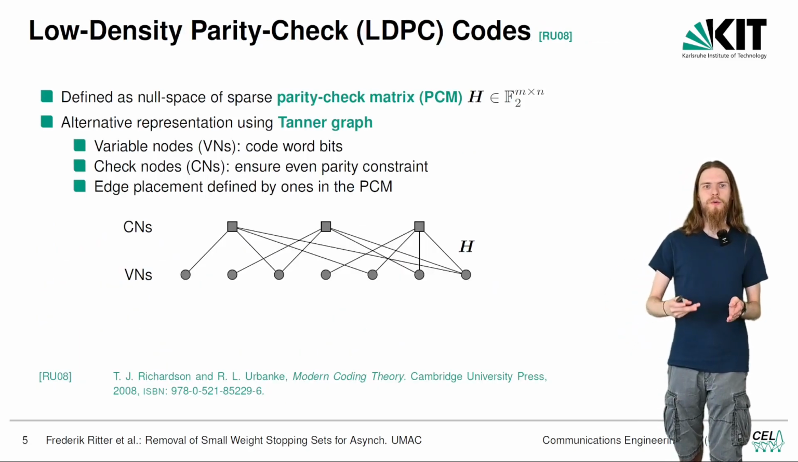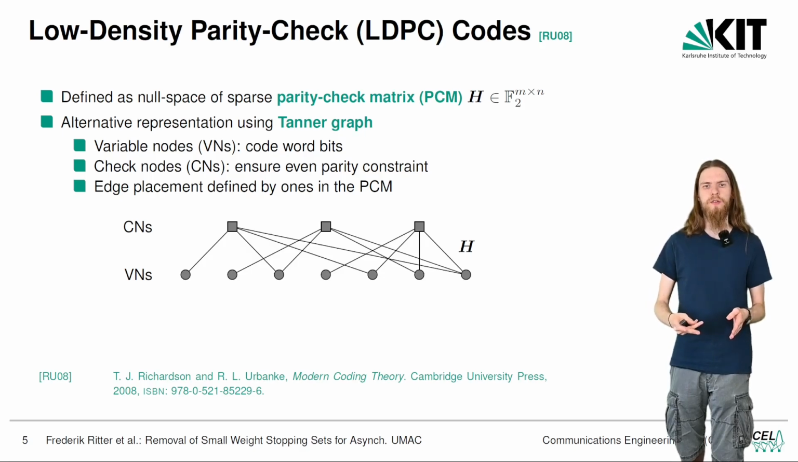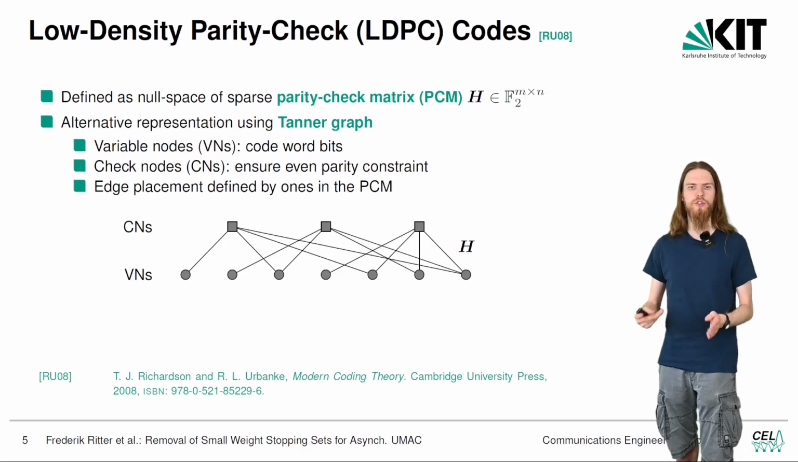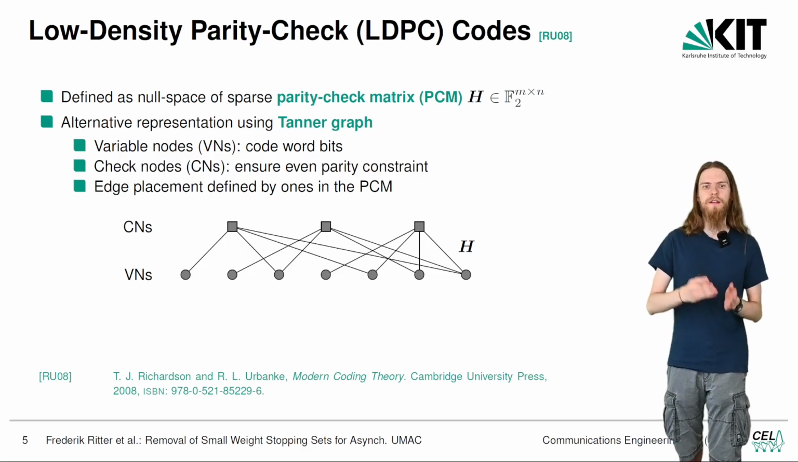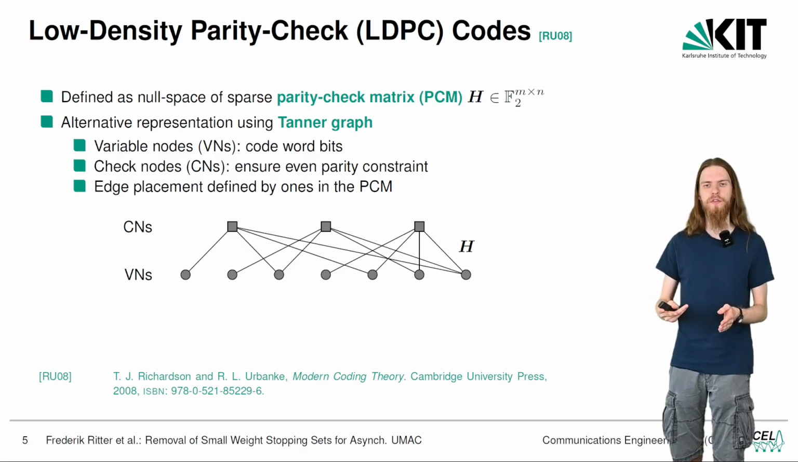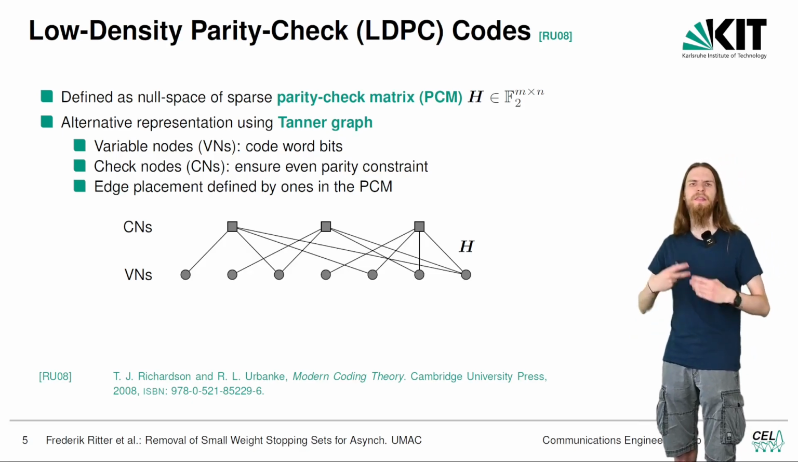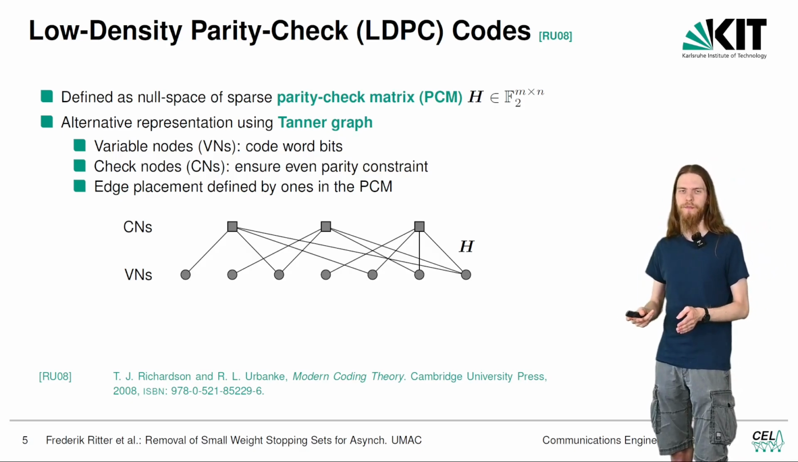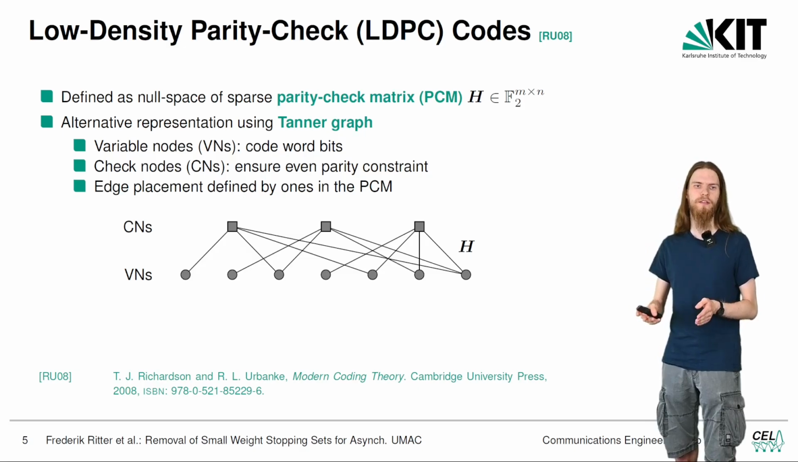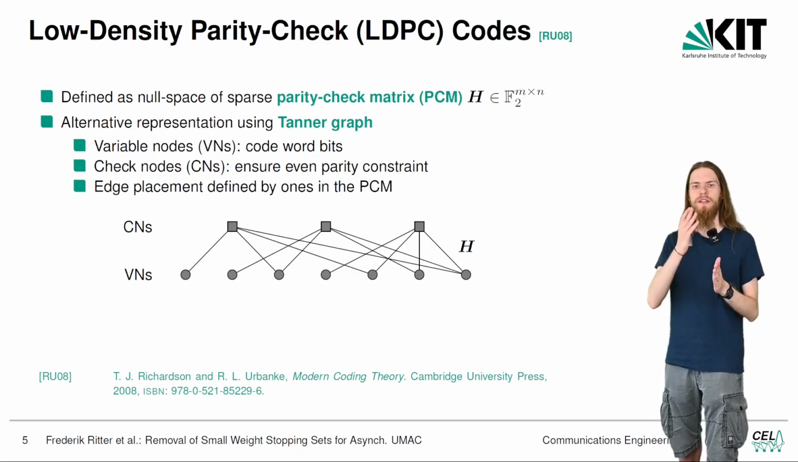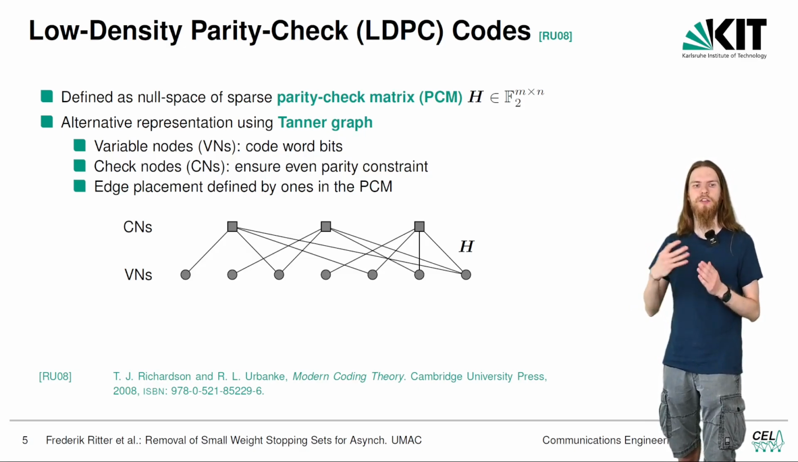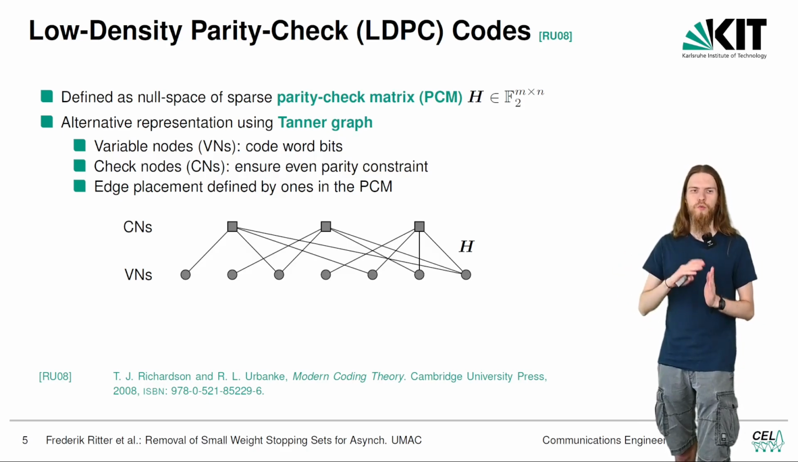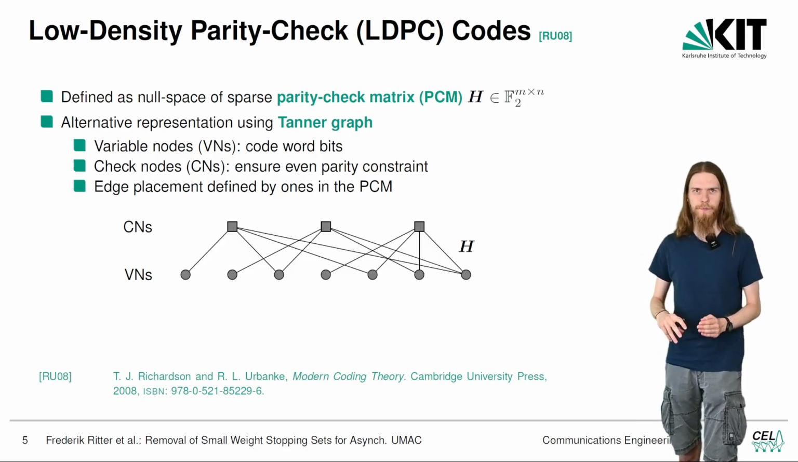The linear codes we are using are low-density parity-check, or LDPC codes for short. They're defined as the null space of a sparse parity-check matrix H, and this parity-check matrix can also be represented as a Tanner graph. The Tanner graph consists of variable nodes, which represent the columns of the parity-check matrix, and check nodes, which represent the rows of the parity-check matrix.